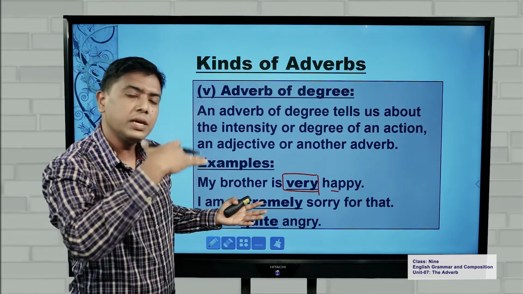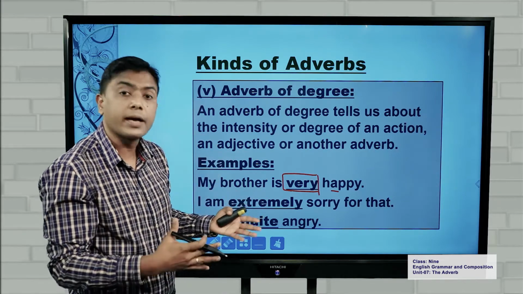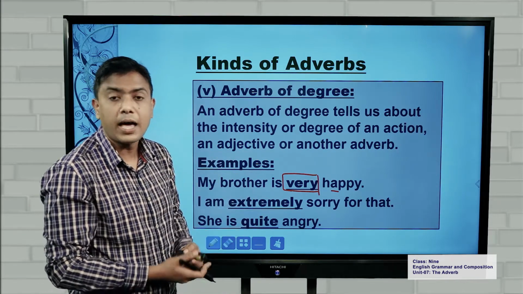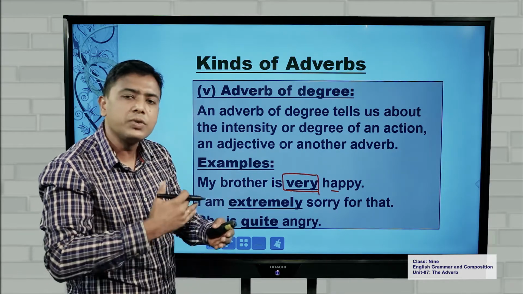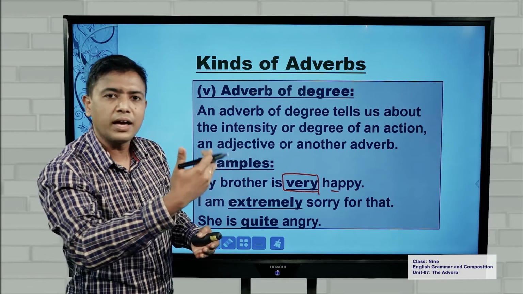But you may increase the degree. You may say, I am extremely happy. I am so happy. So this is how we increase the degree of the adverb.